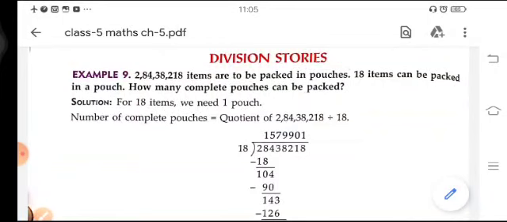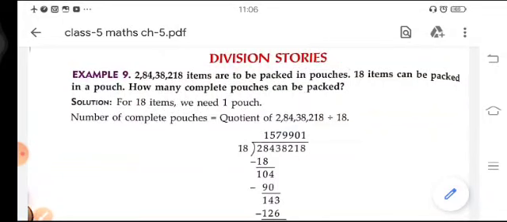In story sums, a statement is given to you, and after reading and understanding the statement, you have to solve your question. Okay, so to solve a statement based question, it is very necessary that you understand your statement properly, because if you do not understand it, there is a chance of error in solving the question.